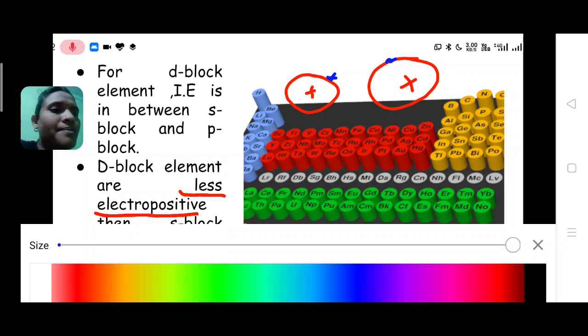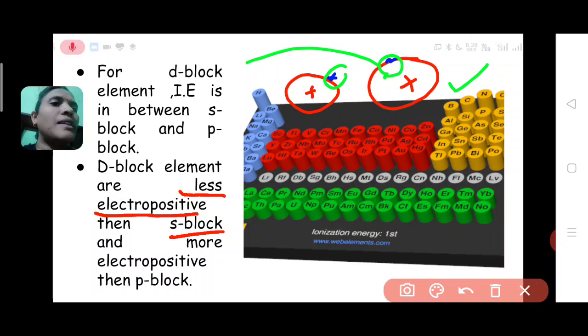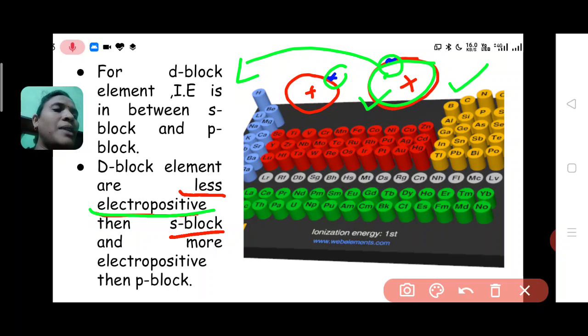When this outer electron has to be removed, which outer electron will get removed easily? The atom which has larger size can remove its electron easily. So this atom is more electropositive.